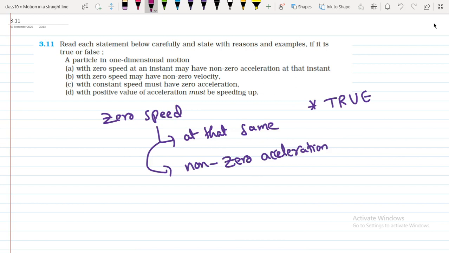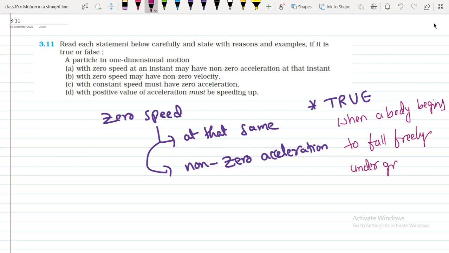Remember carefully: when a body begins to fall freely under gravity, the speed is zero, but it has non-zero acceleration.